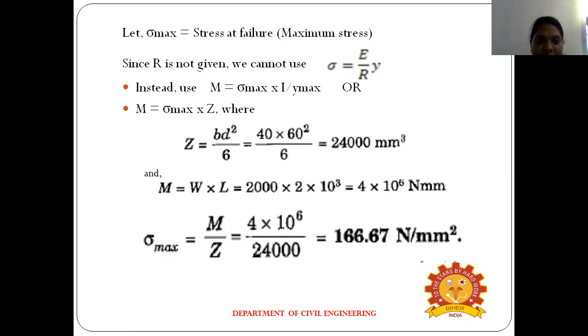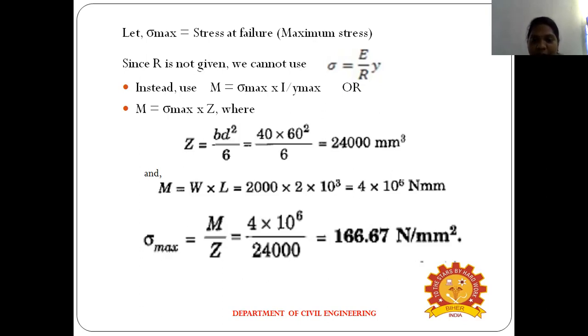First you can find Z equals BD square divided by 6. Breadth and depth are given: breadth is 40 mm and depth is 60 mm. So 40 into 60 whole square divided by 6 gives Z. After that, M equals W into L. M is the bending moment, which is force into the corresponding distance. W, the load, is given as 2000, and the length is also given, 2 into 10 power 3. The answer is 4 into 10 power 6 Newton per mm. Now the stress at failure means sigma maximum. What is the formula?